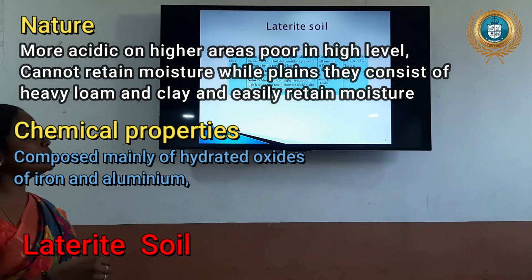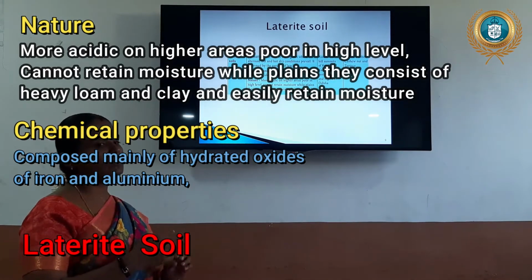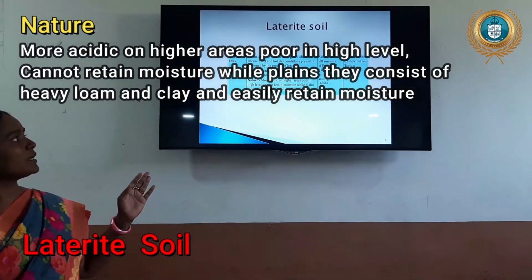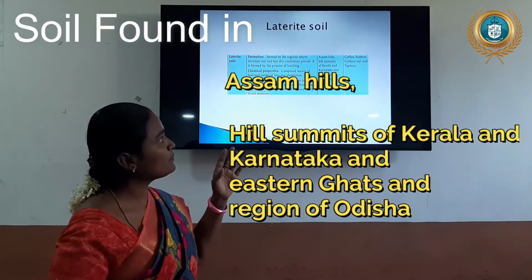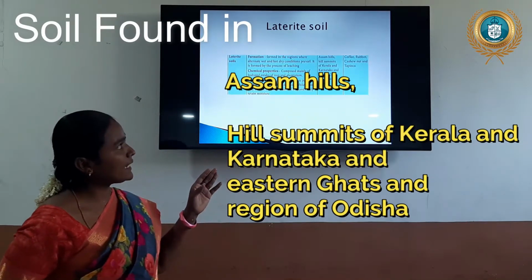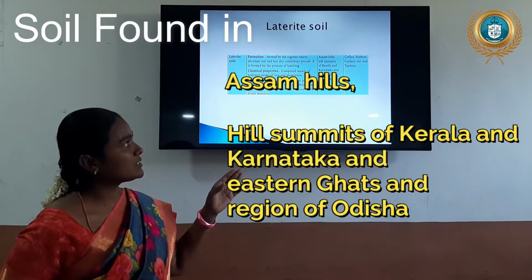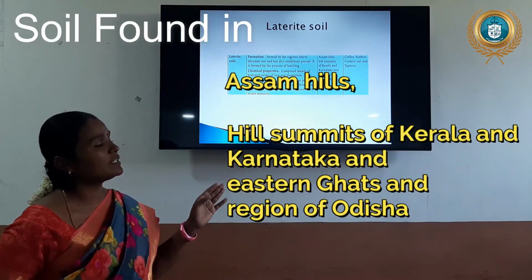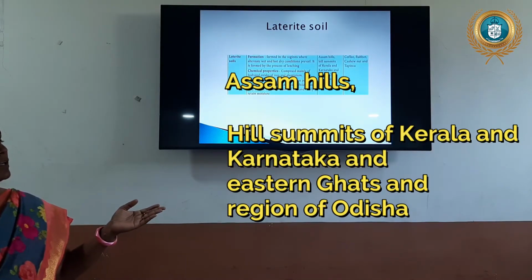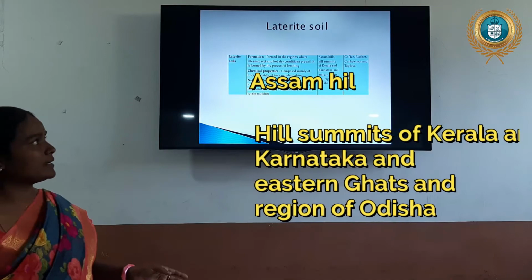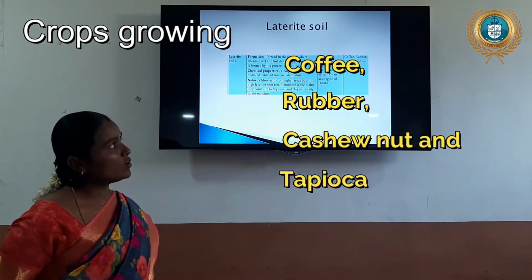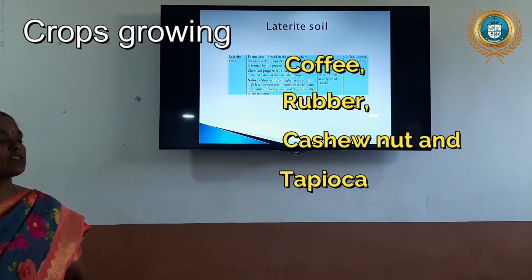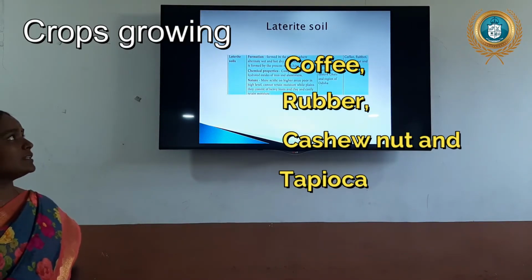It is a loose soil, because we are going to the mountain hill stations. That soil covers those areas. What are the hills? Hills are the soils. Assam hills, Kerala, Karnataka, and Eastern Ghats regions have laterite soil. Another name is hilly soil, laterite soil. Plantation crops are cultivated in this soil: coffee, rubber, cashew and tobacco.